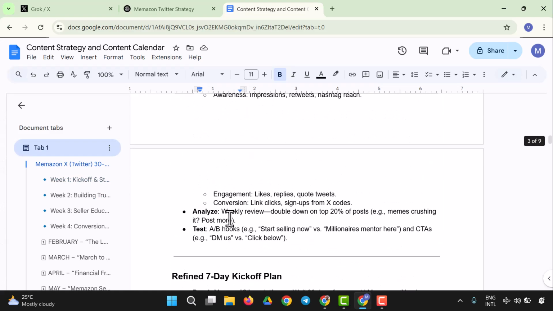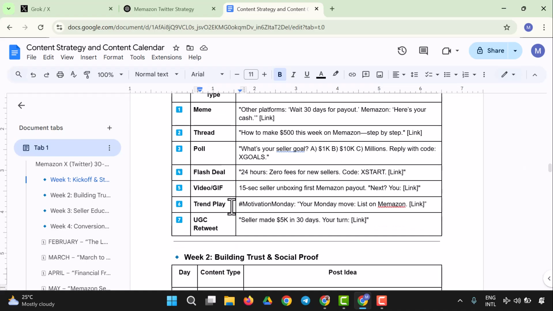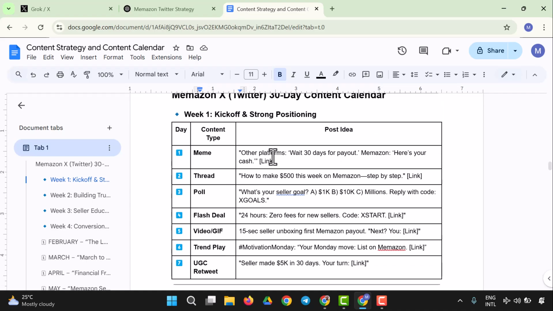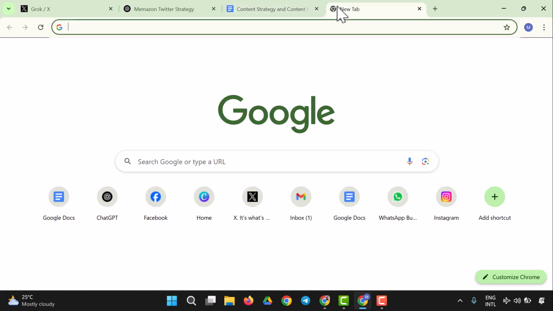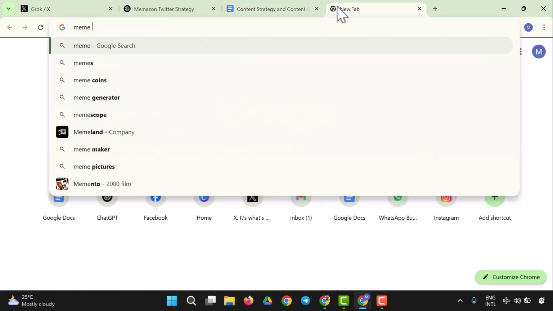So let's start with the first 7 days. So the first 7 days is this. There is a meme and it says other platforms wait 30 days for payouts. Amazon, here is your cash. So yes, we have a meme. So how do we create a meme? So let's say meme creation. We're going to look for meme creation.